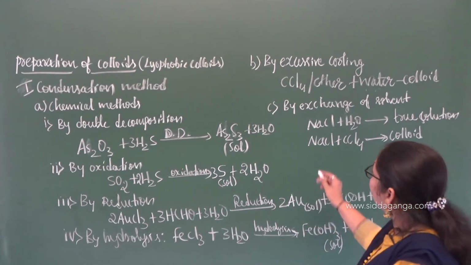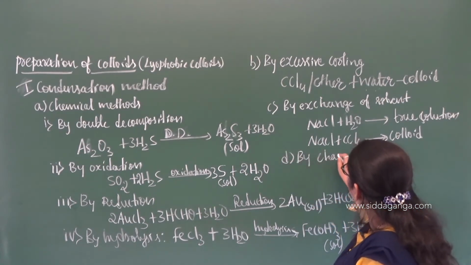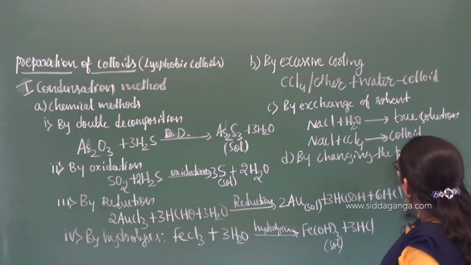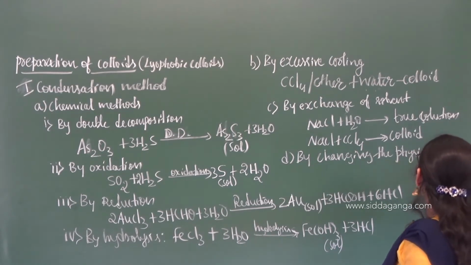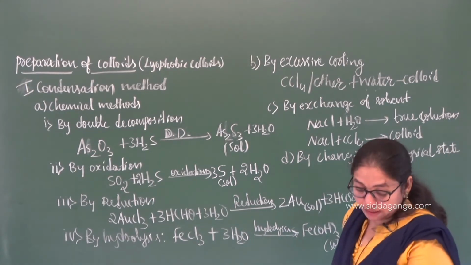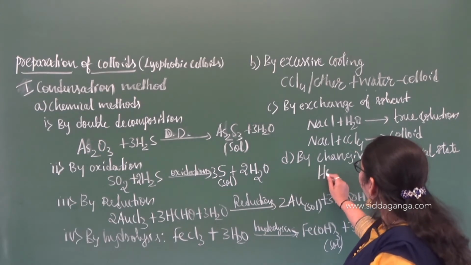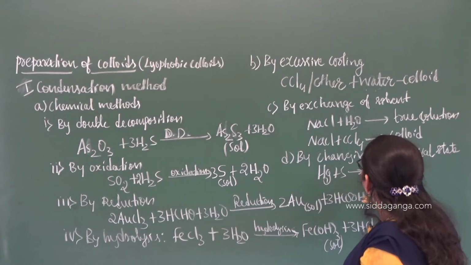By changing the physical state also, you can prepare lyophobic colloids. One such example we can have: if you react mercury with sulfur, it leads to the formation of HgS.